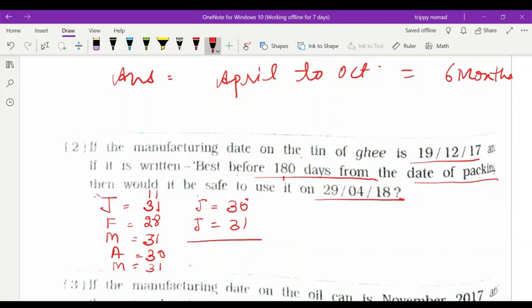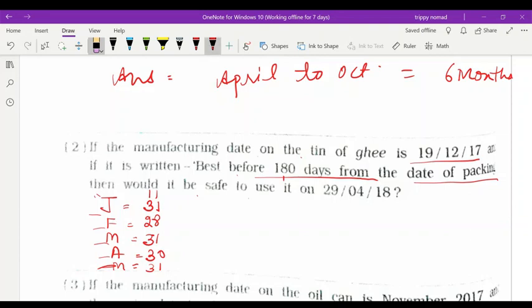We do not have to add this much because we have to check in the month of May only.